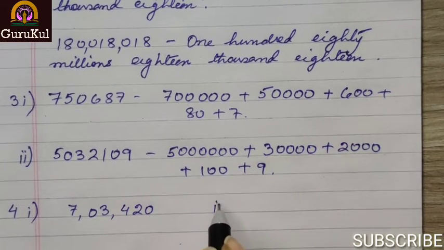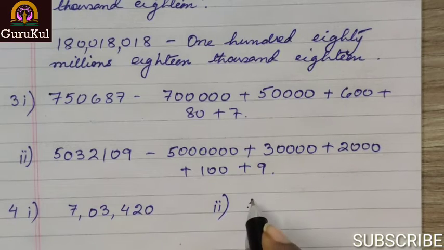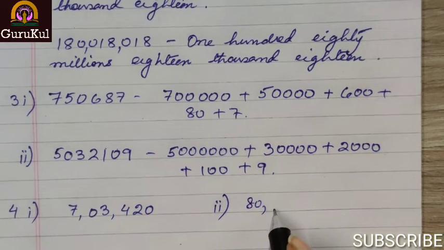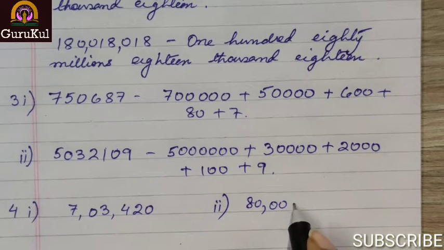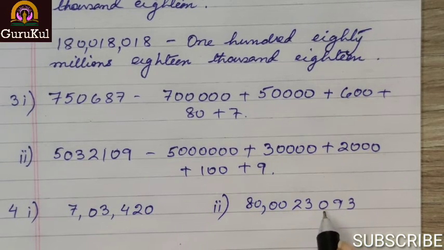Number 2. 80 crore 23,093. So 80 crore 23,093.